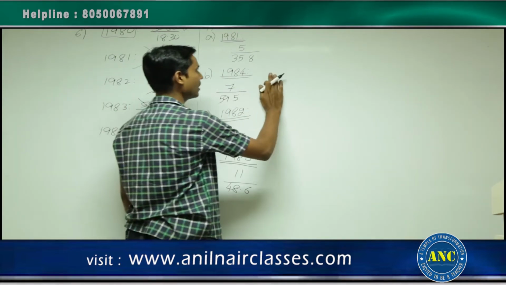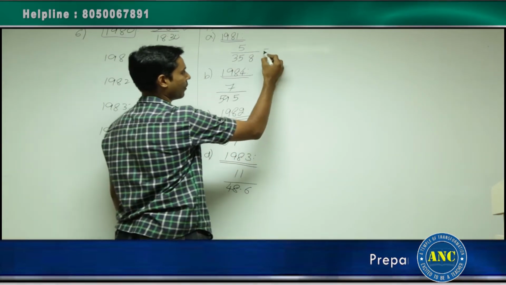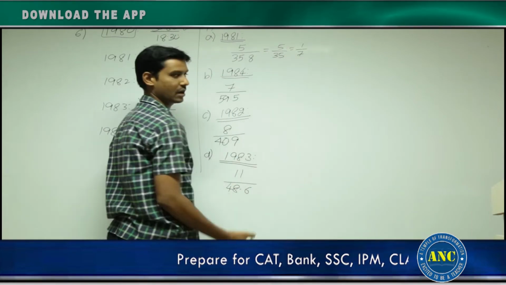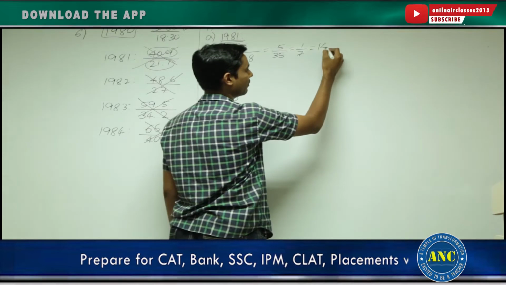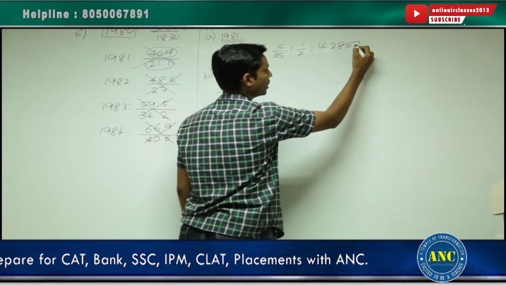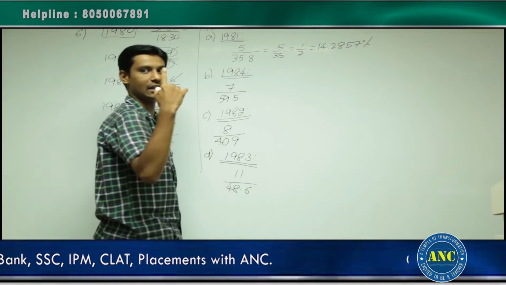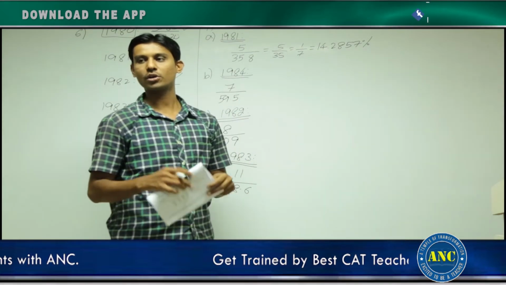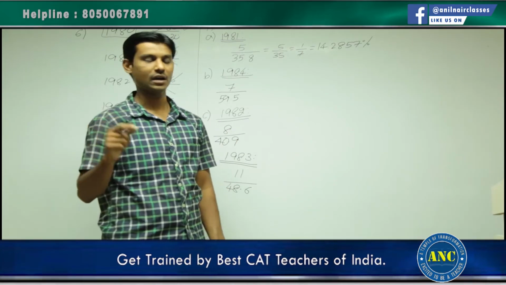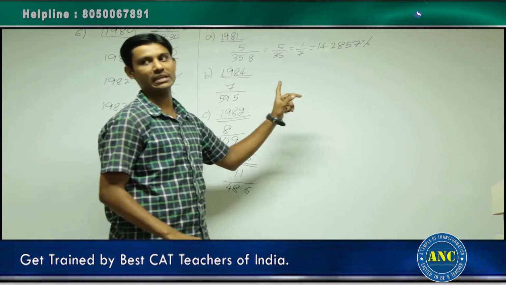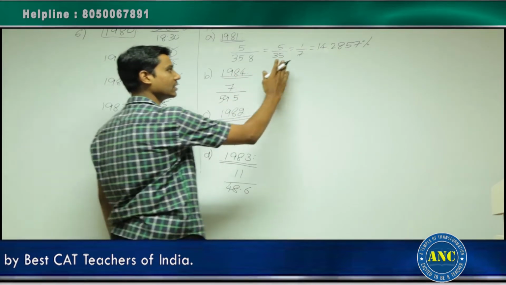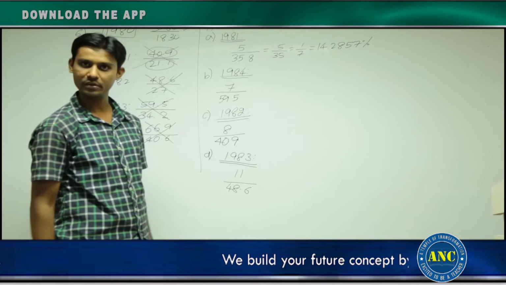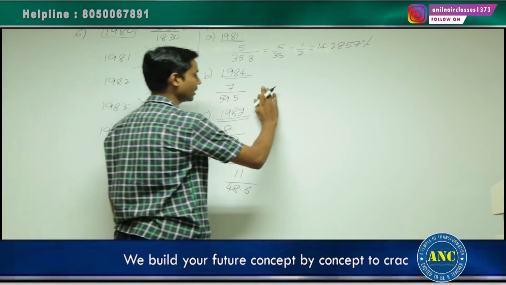Very simple. If I approximate it as 5 by 35, 5 by 35 is nothing but 1 by 7. We already know that 1 by 7 is nothing but 14.2857%. That is the reason I tell you that fraction to percentage conversion is very, very important. Not only in terms of percentage topic, it is also very important in terms of DI cases. If you don't know fraction to percentage conversion, you will waste a lot of time by solving that particular ratio or a fraction. Clear, right? Please know the fraction to percentage conversion.